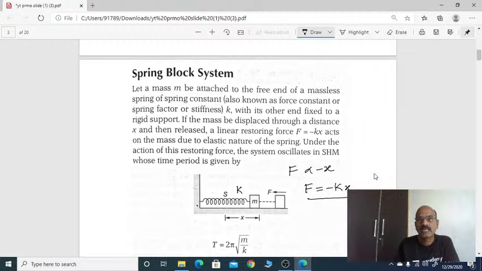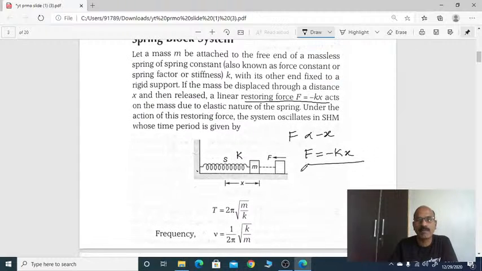We know that the linear restoring force, this is linear SHM. Once you pull and release it, it will move about the mean position to and fro. So in this linear SHM, the time period T equals 2 pi root m by k.